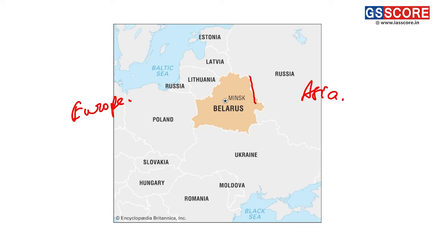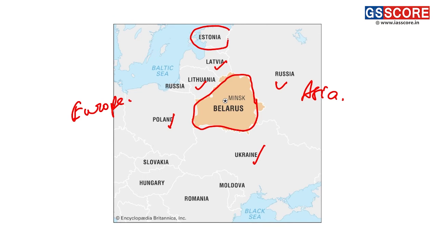So here we can see Belarus is surrounded by Russia, Latvia, Lithuania, Poland, Ukraine. Okay, so these are the countries which we can see.